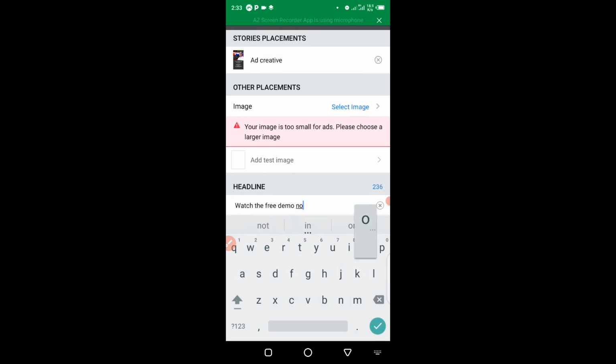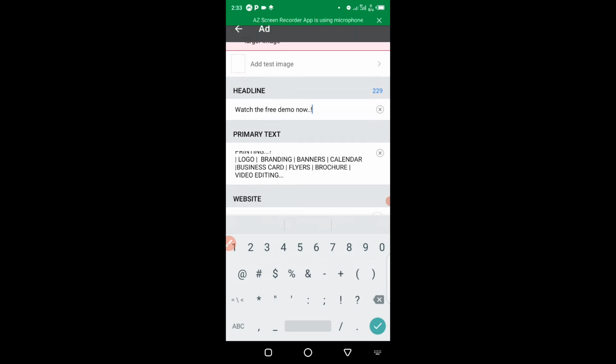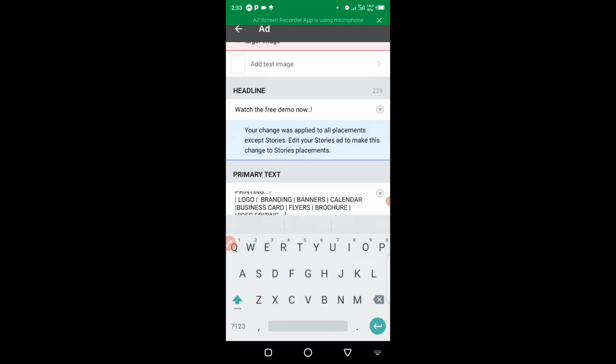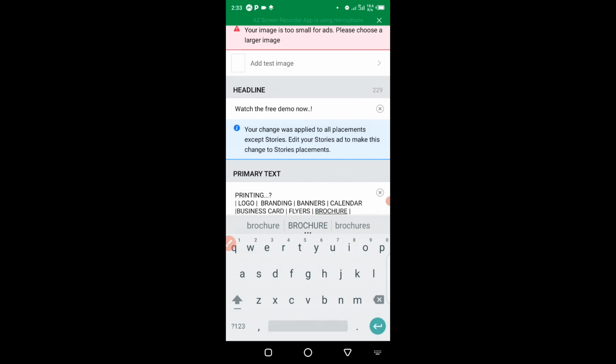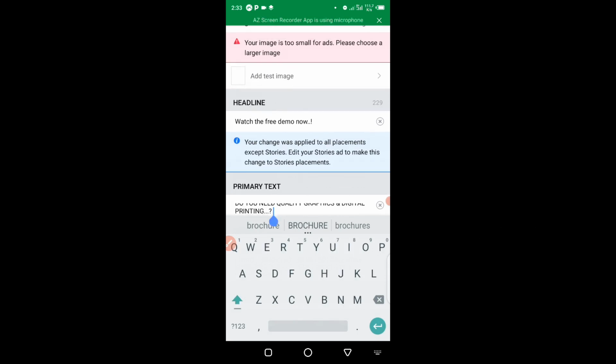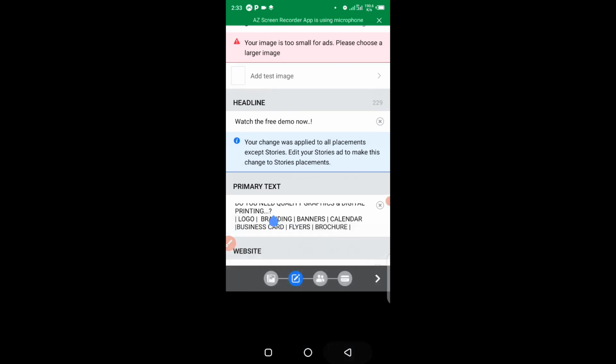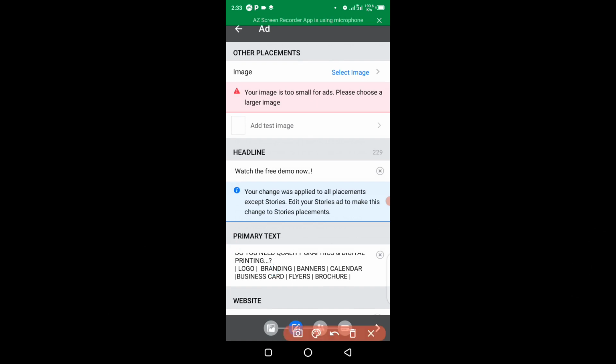You need to know all this before you can run your ads. Okay, watch this free video now, free demo now. Then here, your change was applied to placement, stuff like that. Never mind this information. You have to come to the primary text. Under the primary text, this is where you type everything you want your prospective customers to read about what your advert is all about.